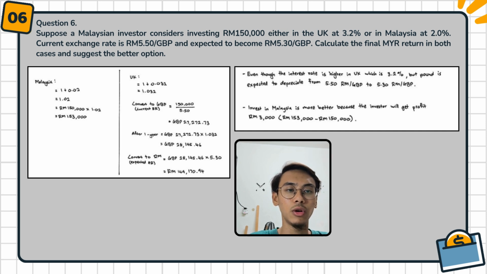Investing in Malaysia is better because the investor will get a profit of RM3,000. The 3,000 we get by calculating RM153,000 minus 150,000.